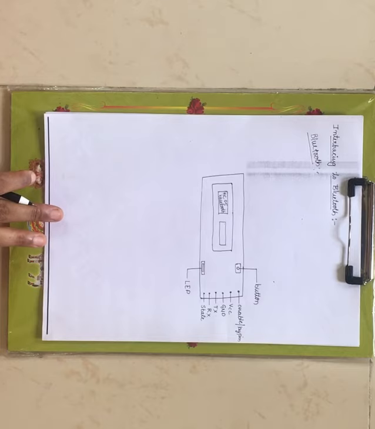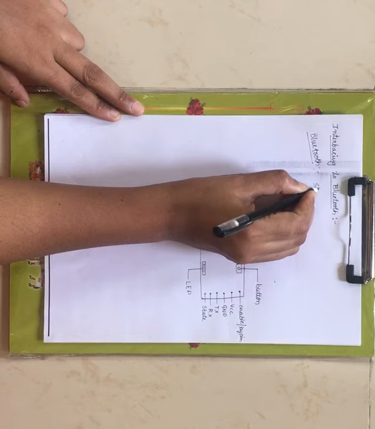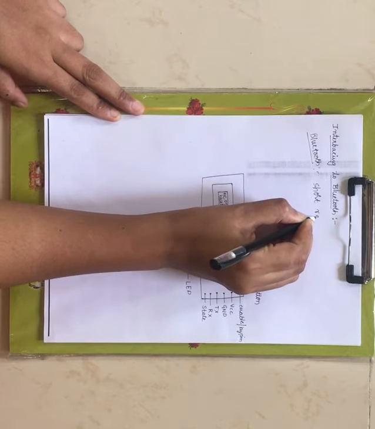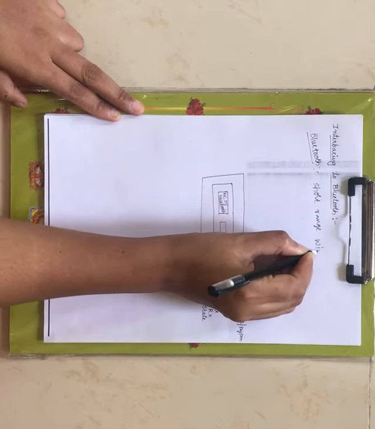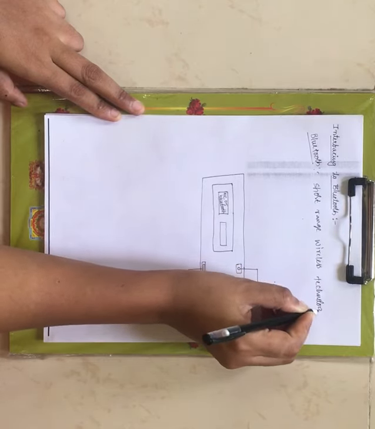Why are you connecting a Bluetooth with the other device? For exchange of data, nothing but communication purpose. Bluetooth is a short range wireless technology that is used for data exchange between fixed and mobile devices. Fixed is the Bluetooth, and the mobile device is what you are connecting to the Bluetooth. Already you know what is meant by Bluetooth.